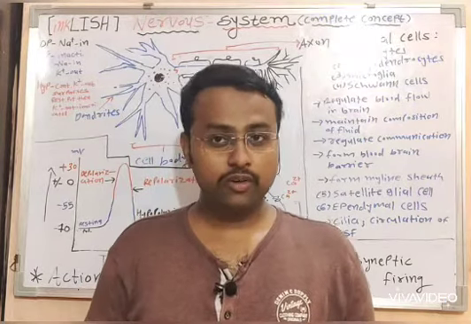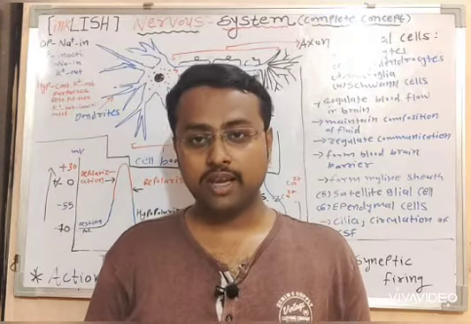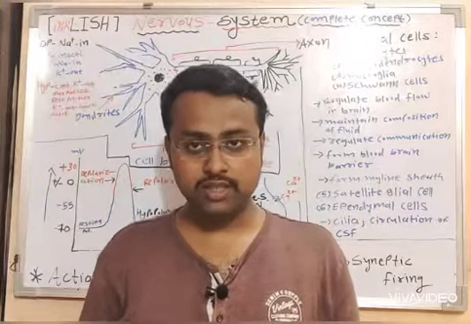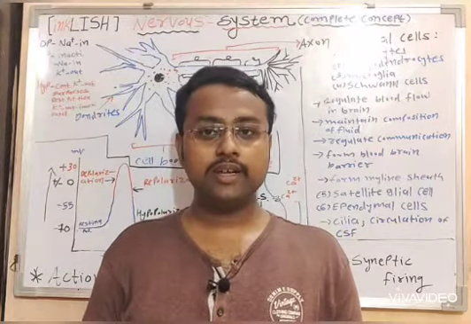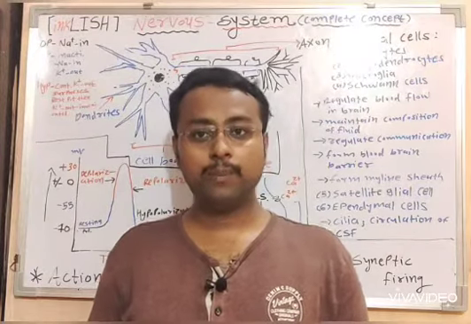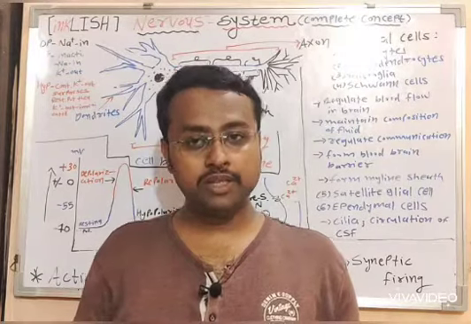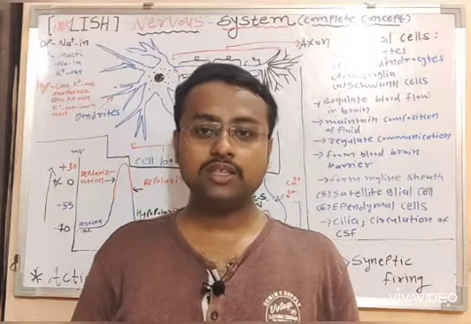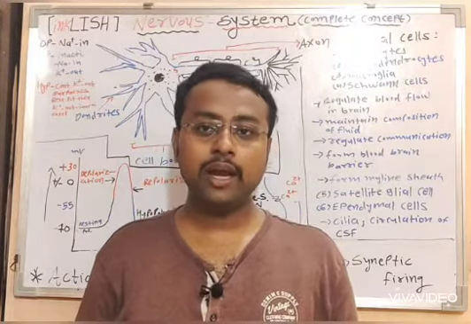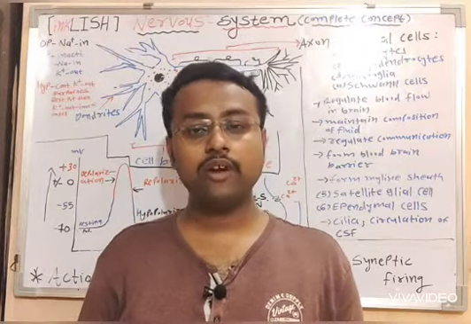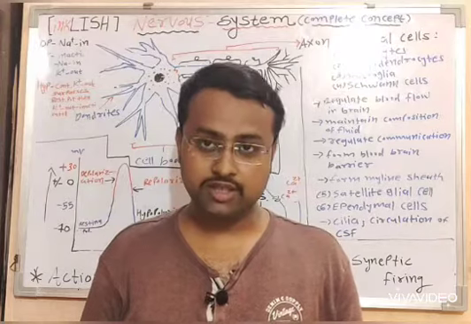The function of the nervous system, as we know, is control and coordination of bodily functions, and that function is carried out by the process of nerve impulse conduction, and this is done by neurons, and that's why neurons are referred to as the functional unit of the nervous system.